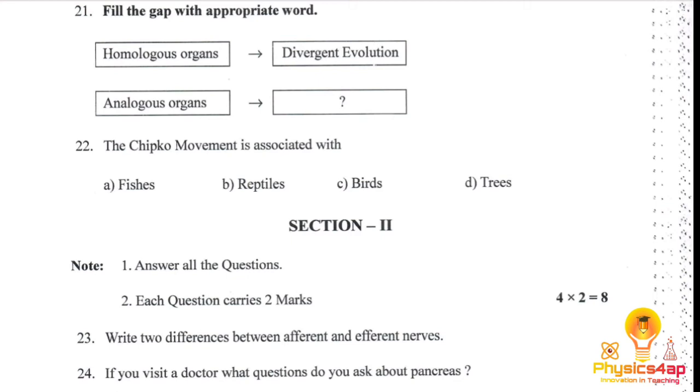The afferent nerves are the sensory nerves. They carry the nerve impulse, that is, the messages from the sensory stimuli or from a particular part of the body to the central nervous system and the brain. Now the efferent nerves. Efferent nerves are the motor nerves.